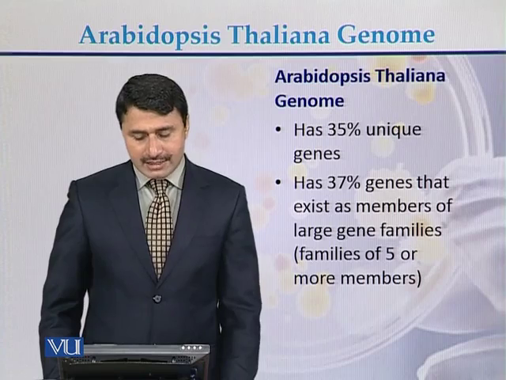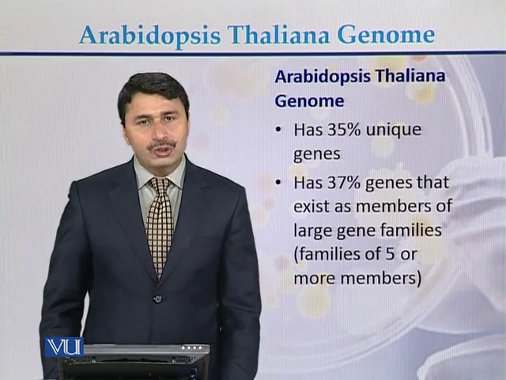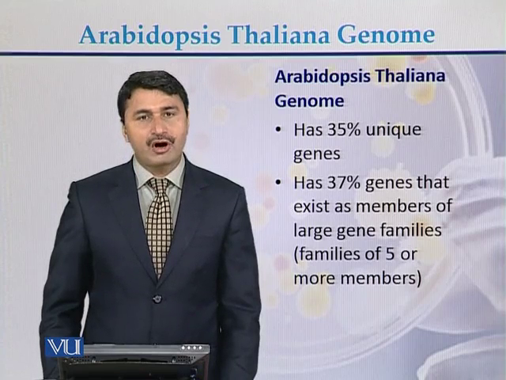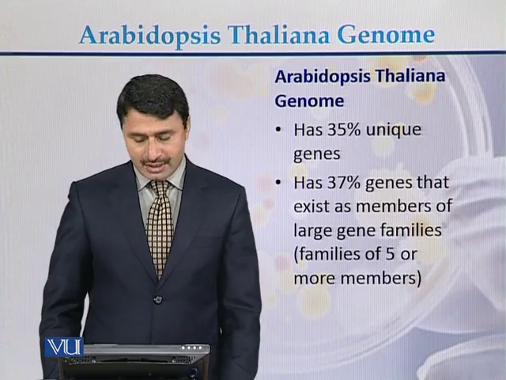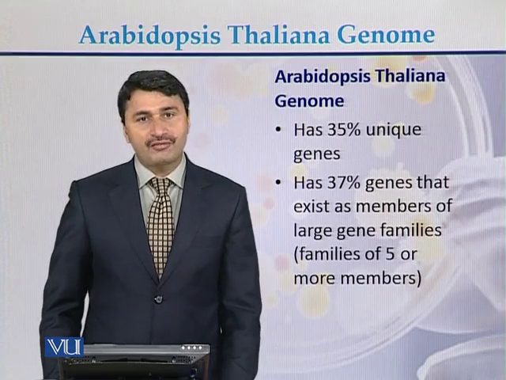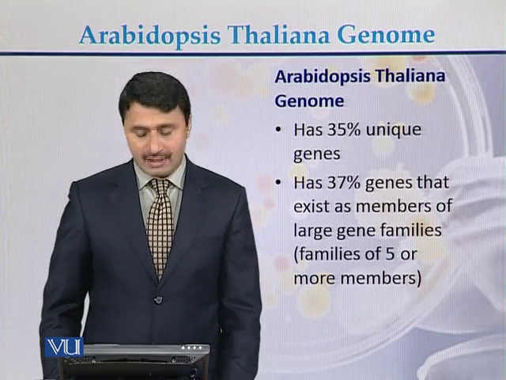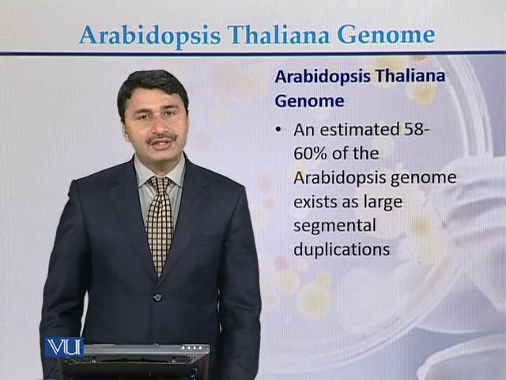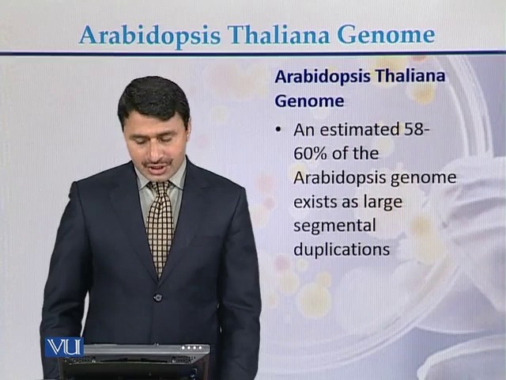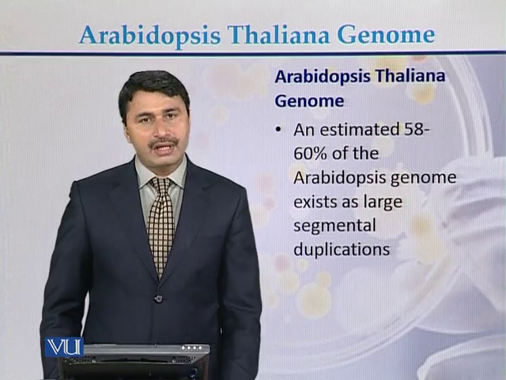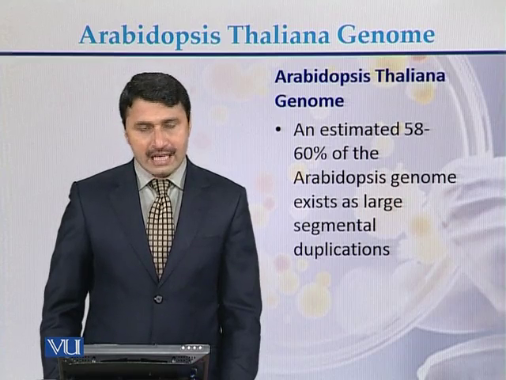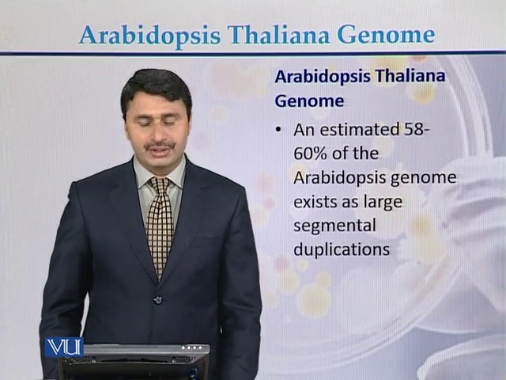Arabidopsis thaliana has 35% unique genes, and 37% of genes exist as members of large gene families, meaning families of 5 proteins or more than 5 proteins. An estimated 58 to 60% of the Arabidopsis thaliana genome exists as large segmental duplications.